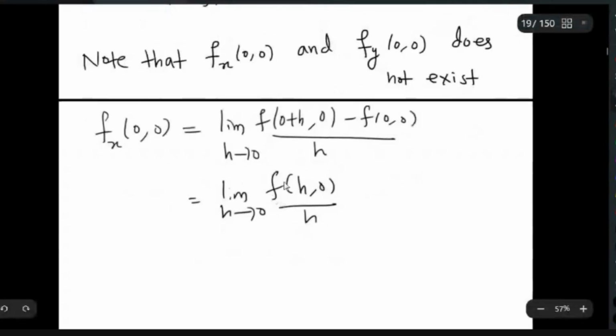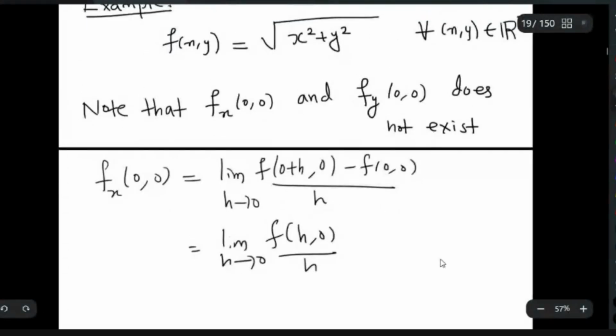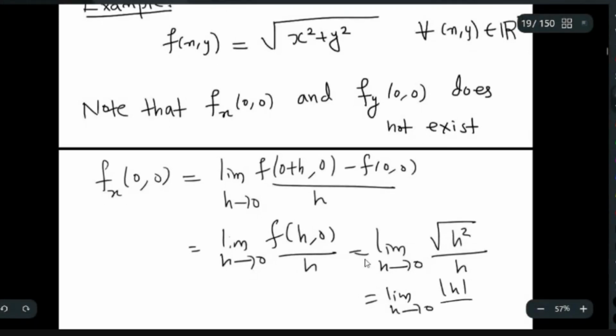So this is the limit as h tends to 0 of the square root of h square by h. What is the square root of h square? That is in fact mod h. So the limit as h tends to 0 of mod h by h.